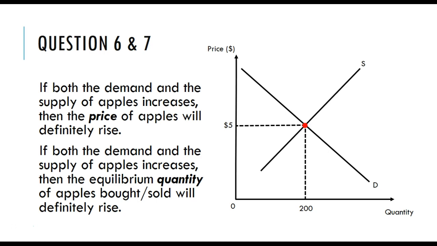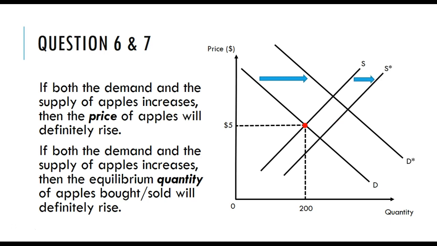Alright, so what we want to look at is an increase in the demand and an increase in supply, and we'll see what happens to price and quantity. The statements say that both price and quantity rise. Alright, so let's increase demand by a lot. So we shift the demand curve to the right. And let's increase supply also, but by not as much. Now we know what's going to happen is that price will gravitate to the new equilibrium here, the intersection of the new demand and supply curves.